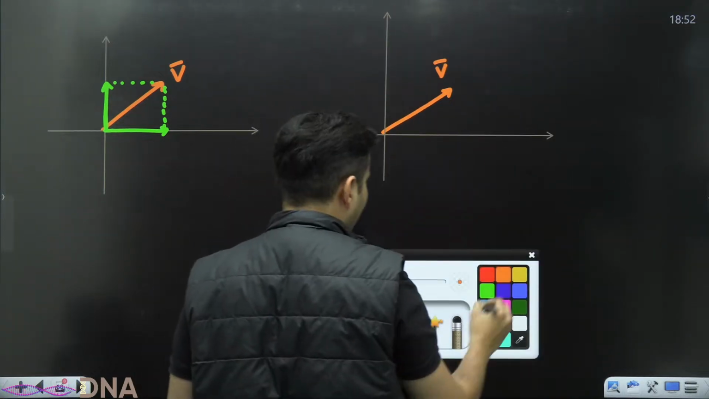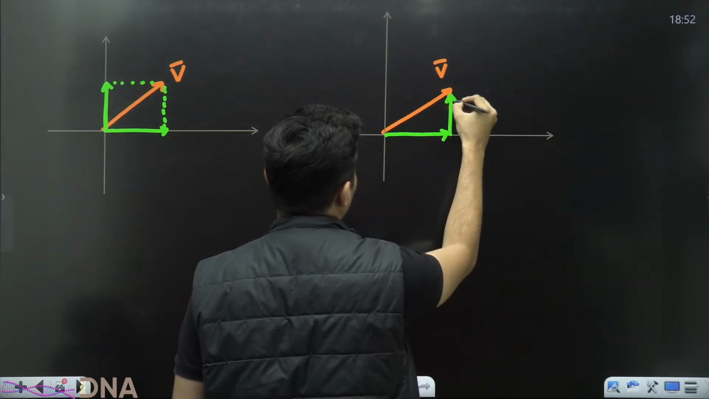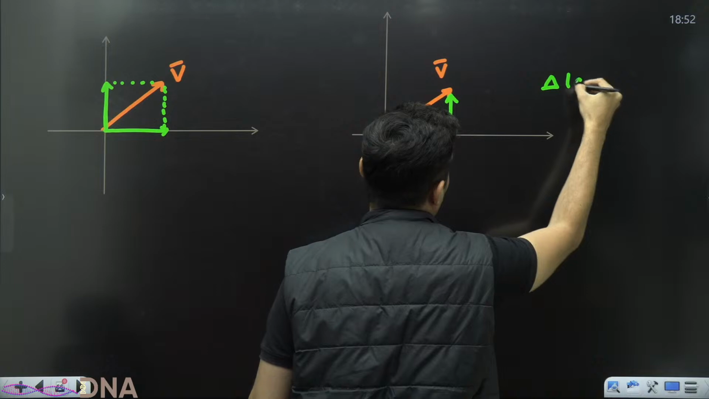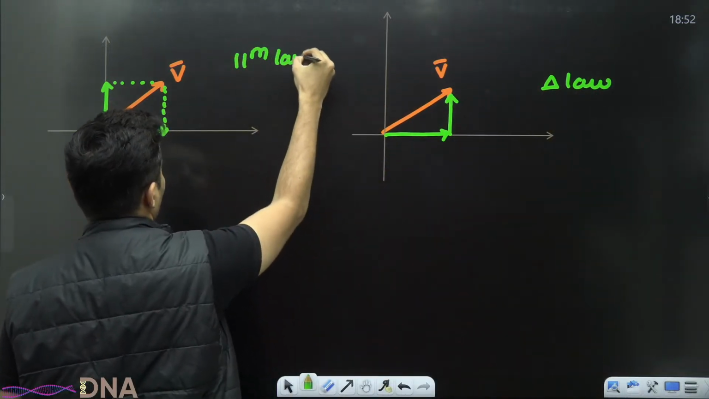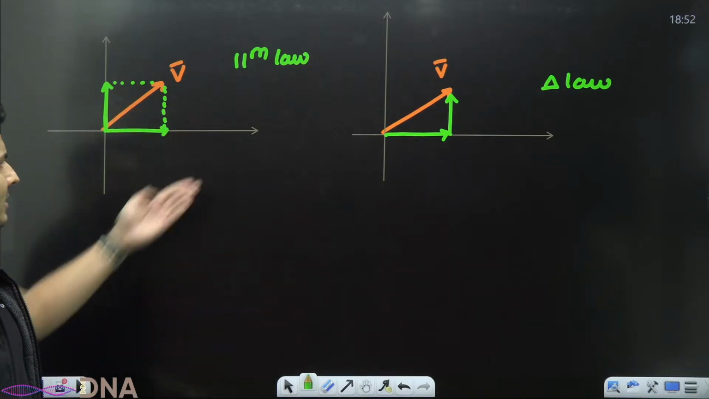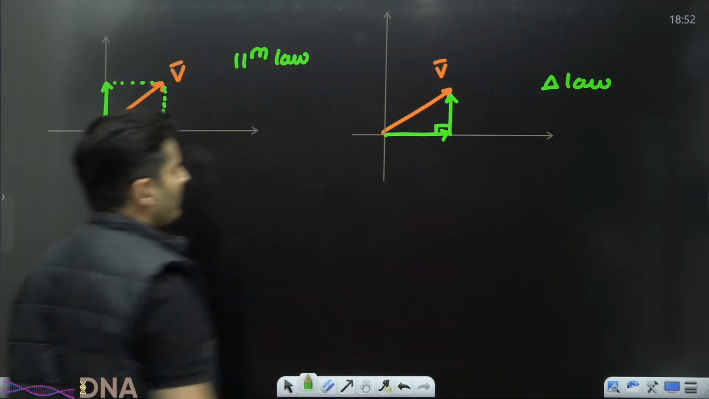I can also use the triangle law. That means one vector here and the other vector here. So this is using the triangle law. This is using the parallelogram law. As simple as that. One and the same thing, both are the same. You can see both the components are perpendicular to each other.